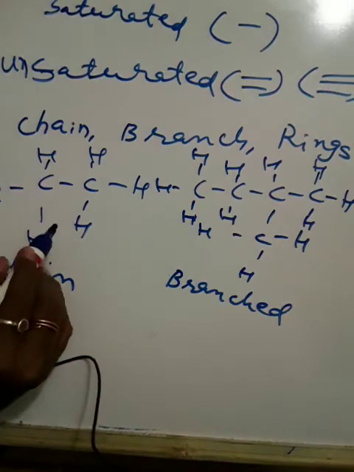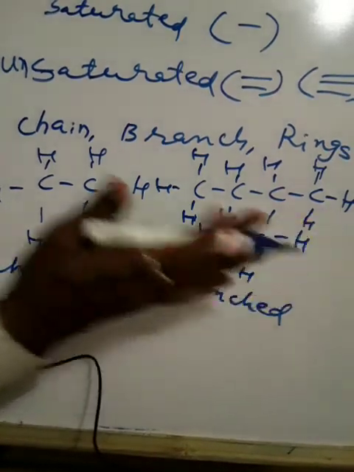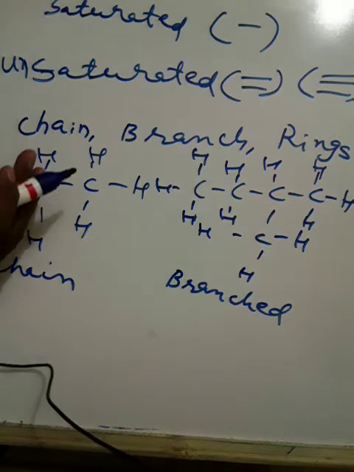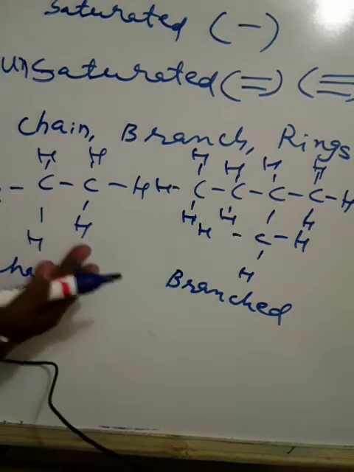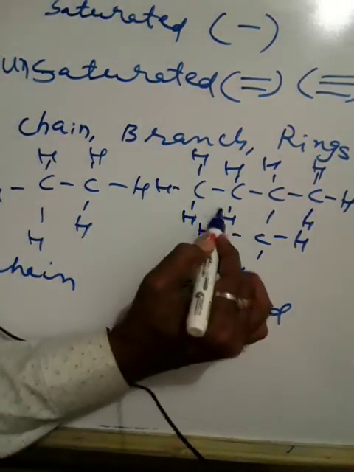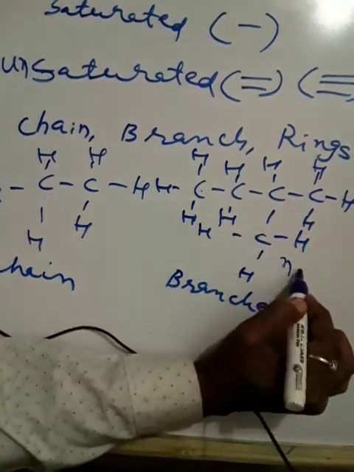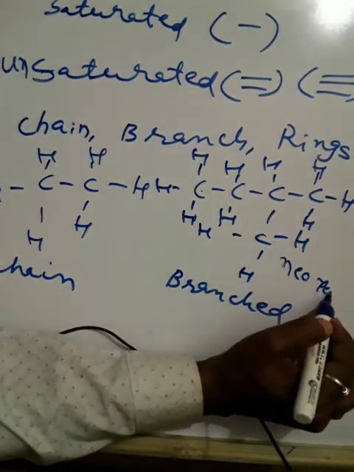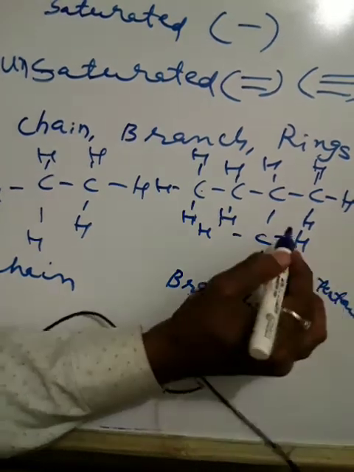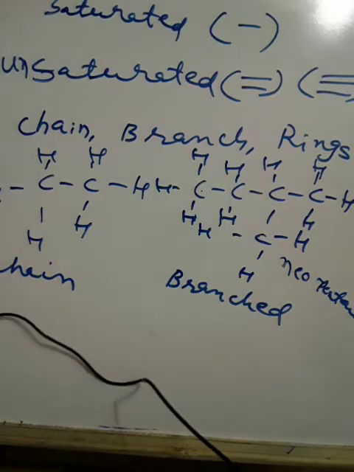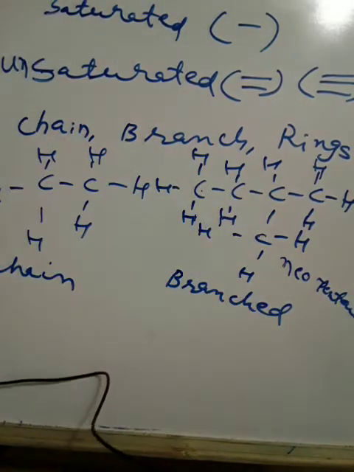Again in branched compounds we have different types: normal, iso, neo. I think we have studied this already. Suppose I give the example of pentane, 1, 2, 3, 4, 5. This is actually called neopentane because it has a branched one. Again, this can be written in another way also.